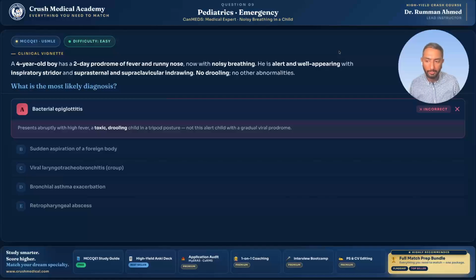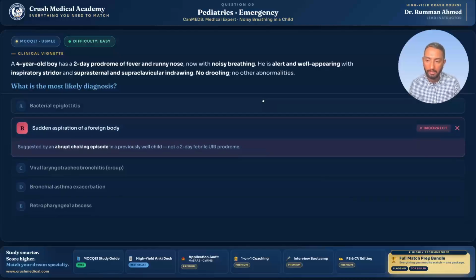So let's move on to option B, sudden aspiration of a foreign body. This is another very high yield diagnosis and clinical question that examiners love, right? In this case though, this is just not it. And how would that present? They would say a child is playing under the table at some kids party or is at the store and is now choking, right?